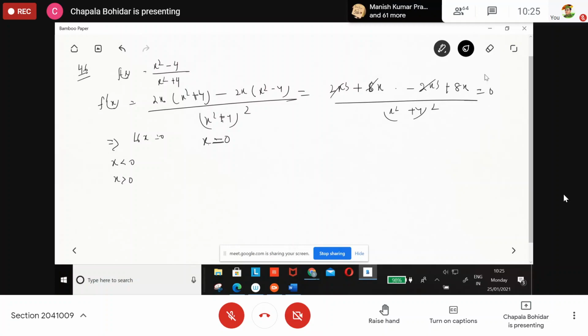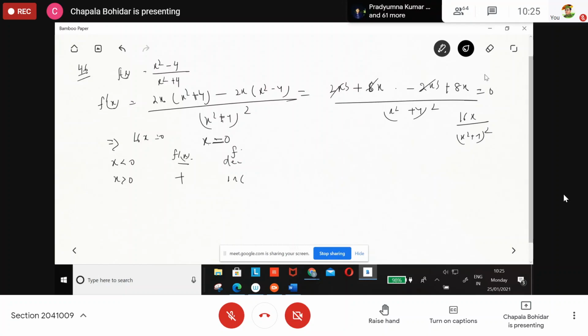So f dash x is 16x over x square plus 4 whole square. The denominator never becomes negative. So for x less than 0, the numerator is negative, so f is decreasing. And for x greater than 0, it is positive, is it not?